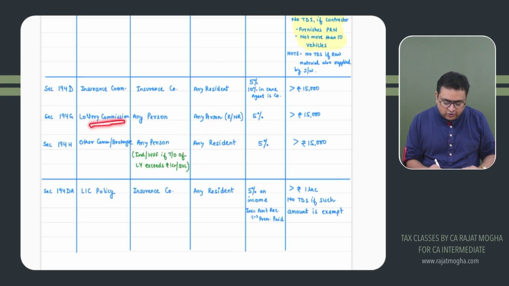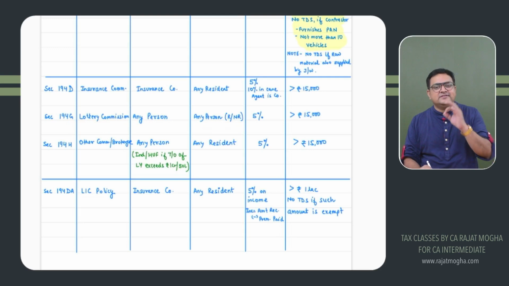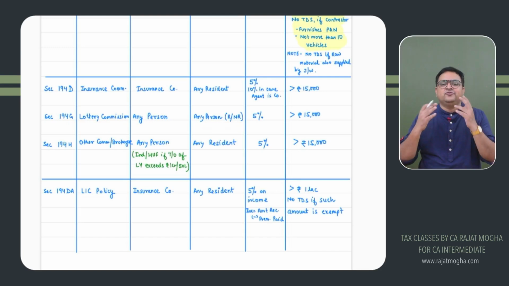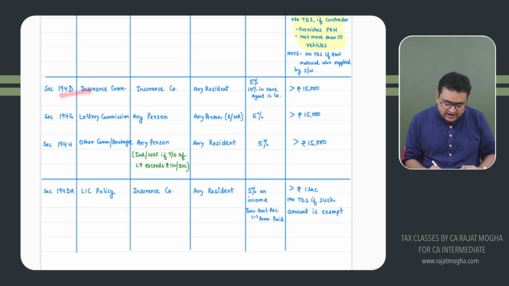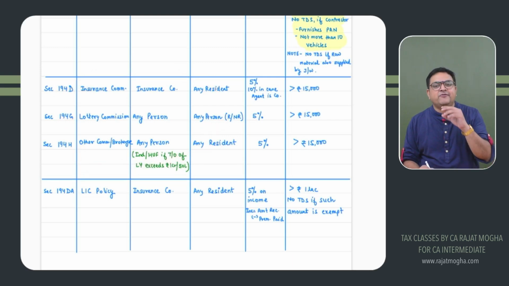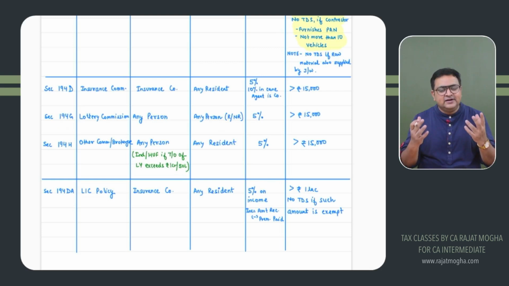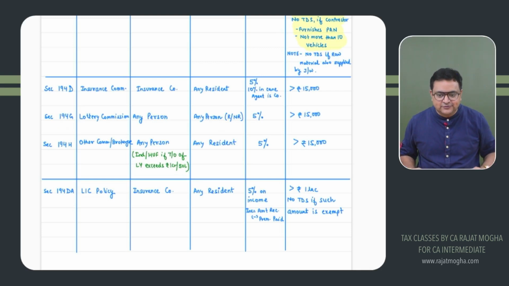But in case of lottery, 194G has not mentioned whether this person is resident or non-resident. If it is not mentioned under the law, we can take it both ways. It could be resident as well as non-resident. But for 194D and 194H, it is specifically mentioned that the receiver is resident. In 194G, it is not mentioned. So we always interpret that if it is not mentioned, the lottery agent could be a resident or non-resident also.